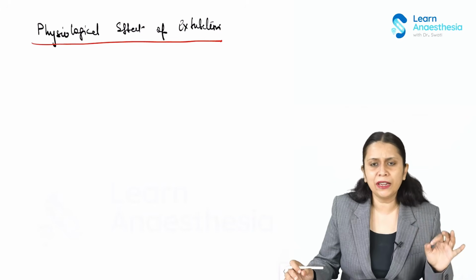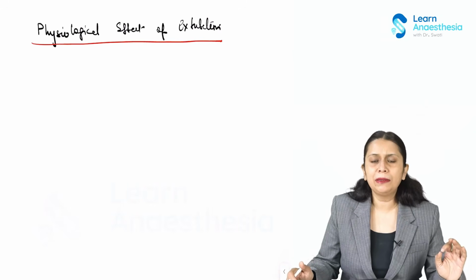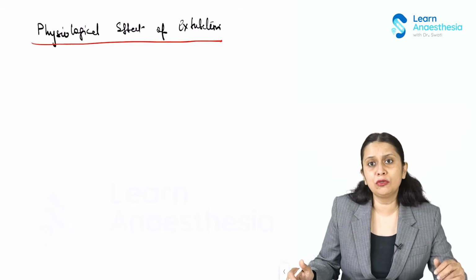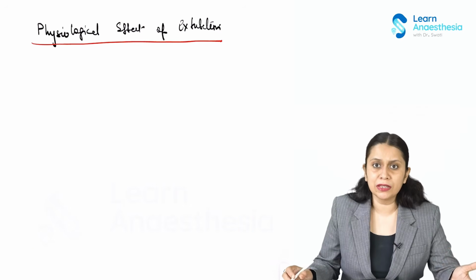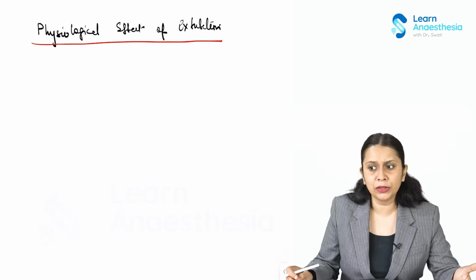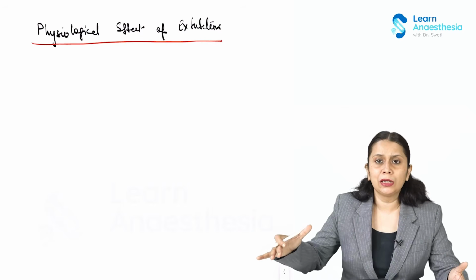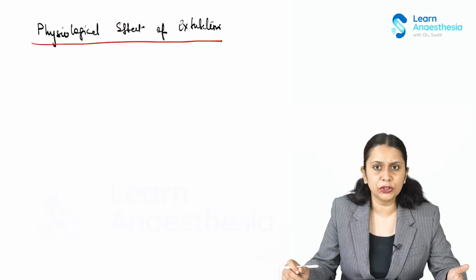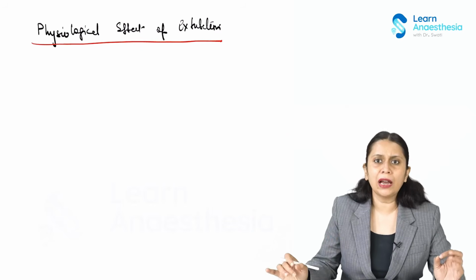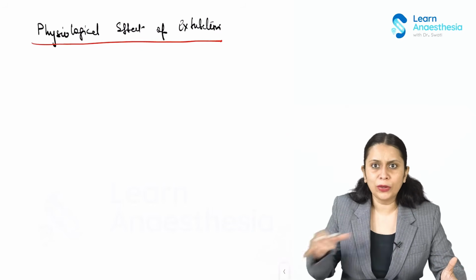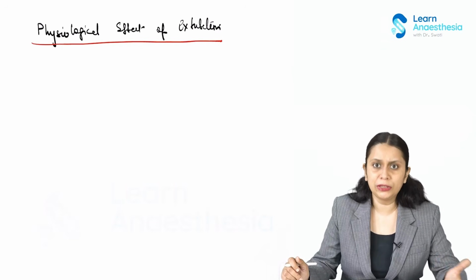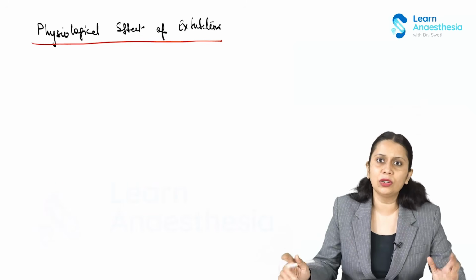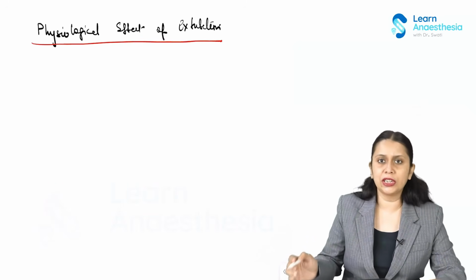Now, this may be very well tolerated by a normal individual, but patients at risk, like cardiac patients, or patients who have been operated for central nervous system surgery, neurosurgery, or carotid surgery, or patients in whom we don't want any movement, let's say flap surgery, or ocular surgery where we don't want the intraocular pressure to increase, may develop problems when these physiological responses come. So we need to blunt these responses. I'll talk about the medications we can use when we extubate to blunt this physiological effect.